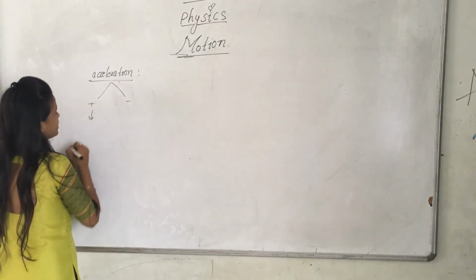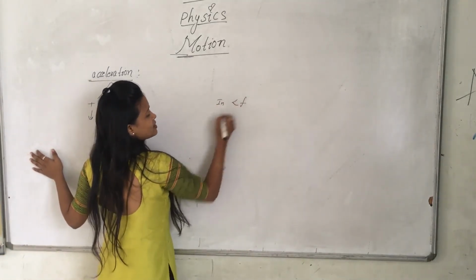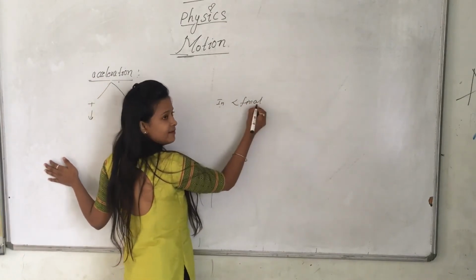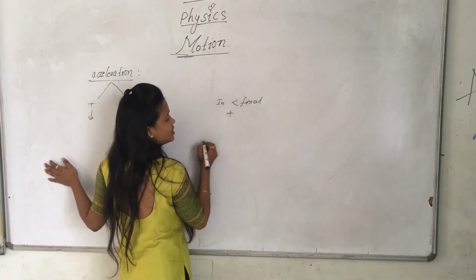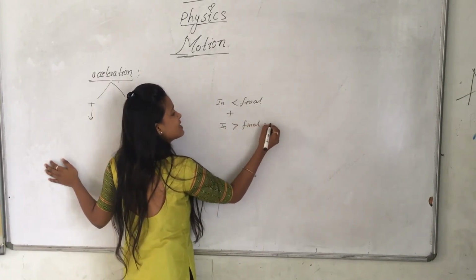What is positive acceleration? If the initial velocity is less than the final velocity, it is positive acceleration. If the initial velocity is greater than the final velocity, it is negative acceleration.